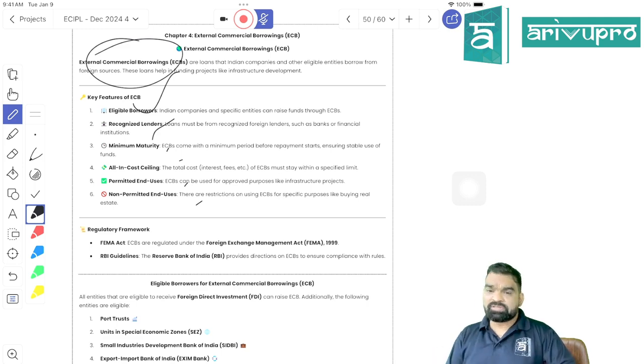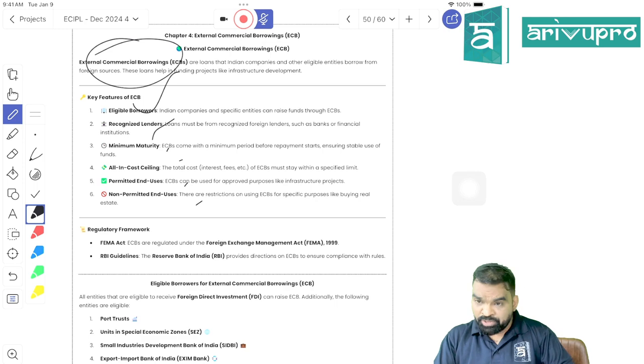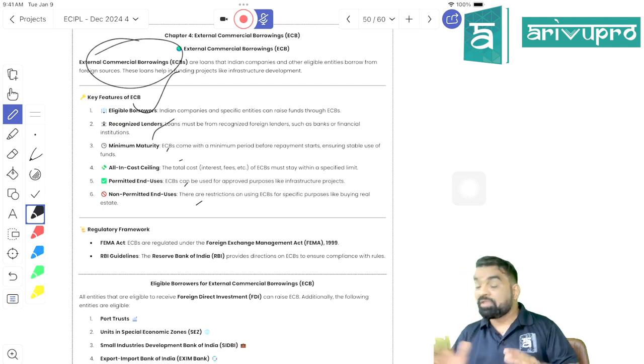There are so many brokers available in the Indian market who support you to get a loan. Suppose I'm looking for a home loan, and sometimes my loan application may be rejected because it has not been duly filed. So I'll approach a broker who deals in home loan products, and ask whatever commission he will charge. He'll say, Rahul, I'm going to charge 0.5% or 1% of your loan amount. I'll arrange the loan for you. You want a 1 crore loan. I am trying to get a 1 crore loan for you, but for that I'm going to charge 1%. That is the brokerage fee or commission for supporting me to get the loan. Is it clear? That is called loan brokerage.